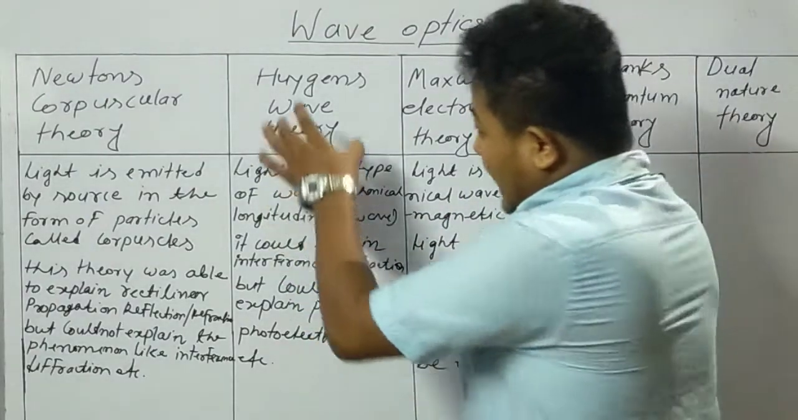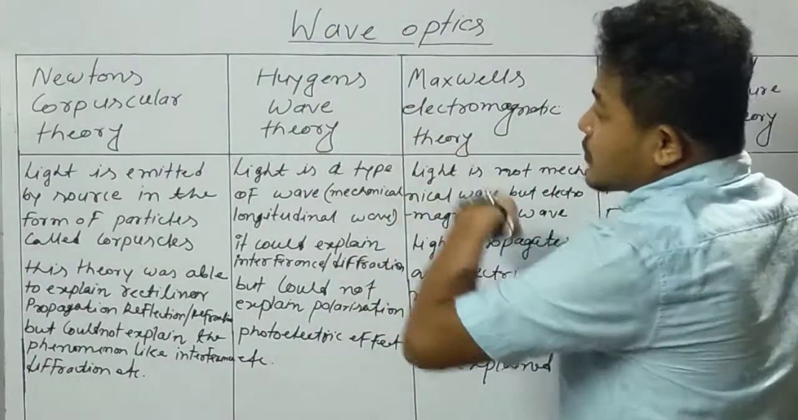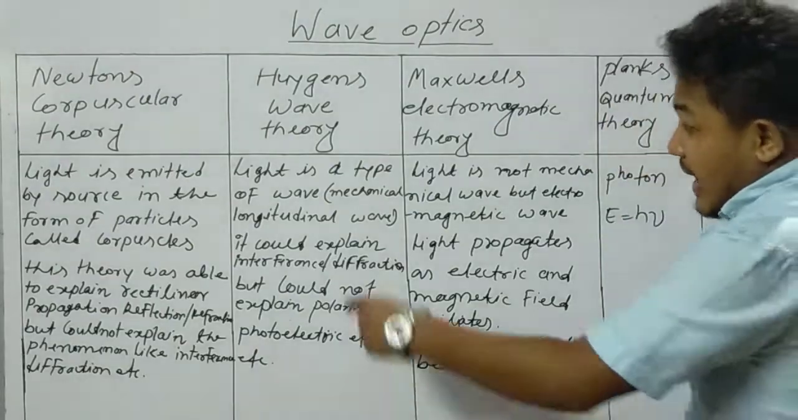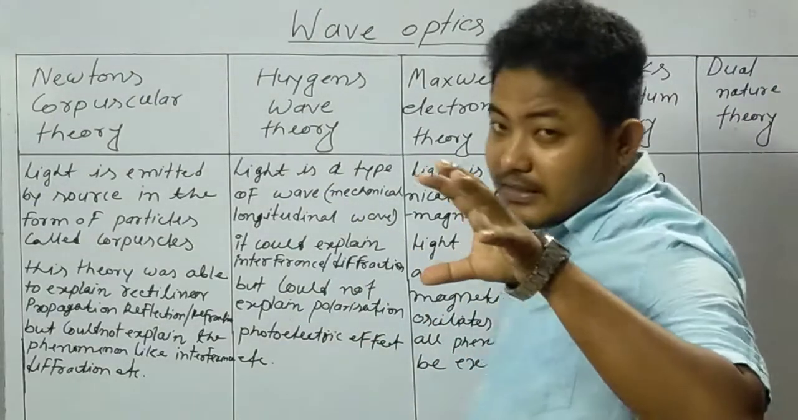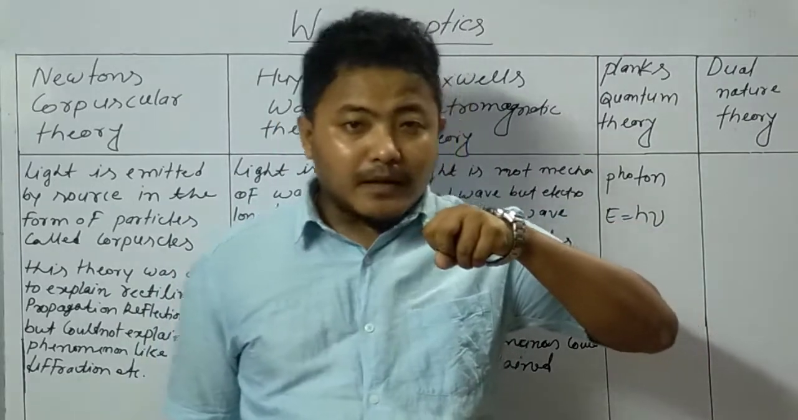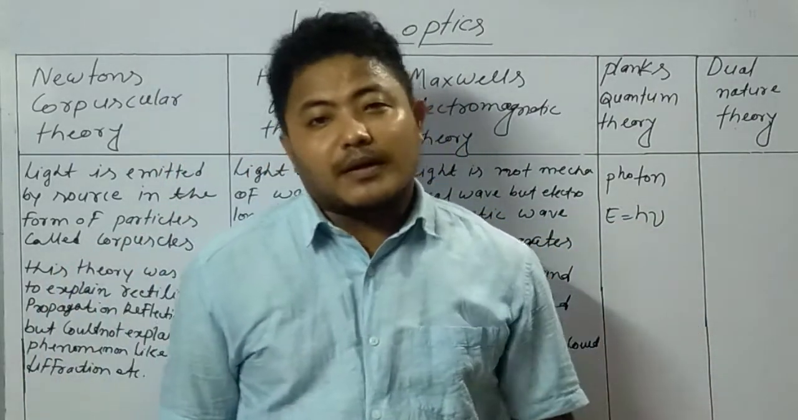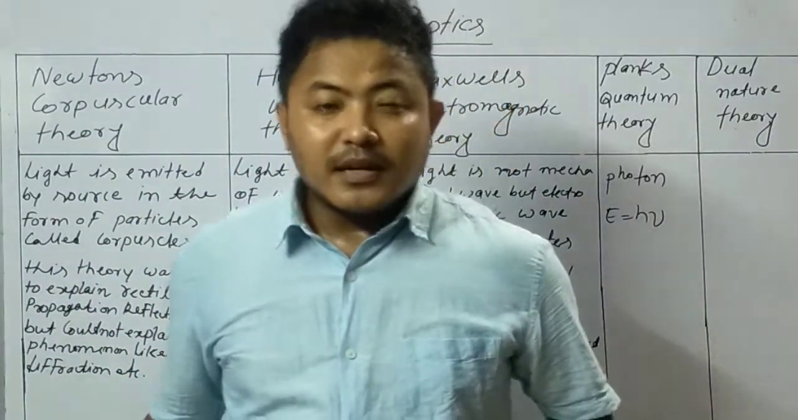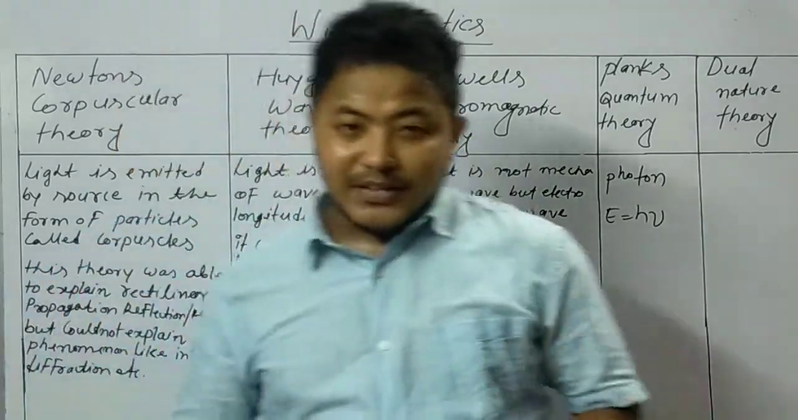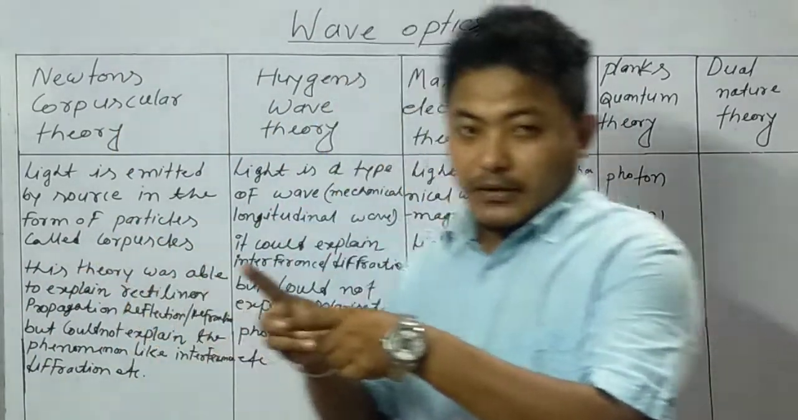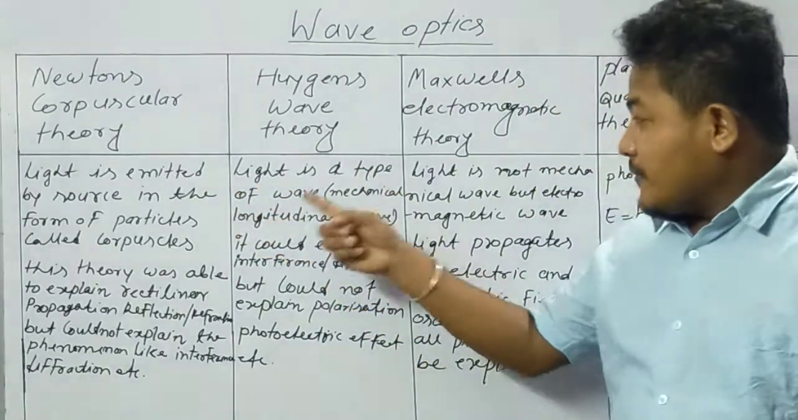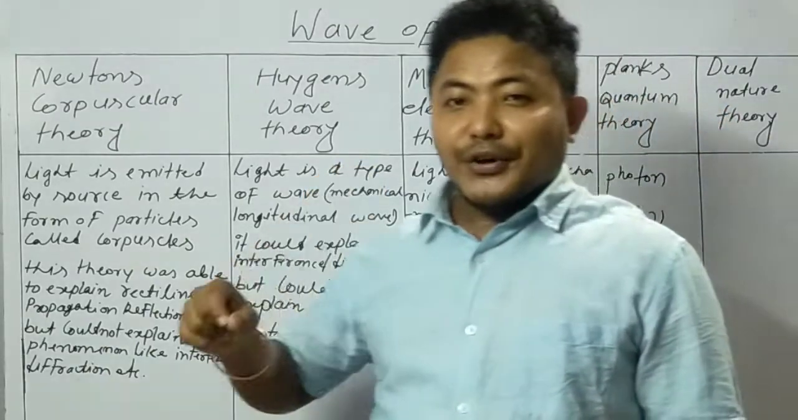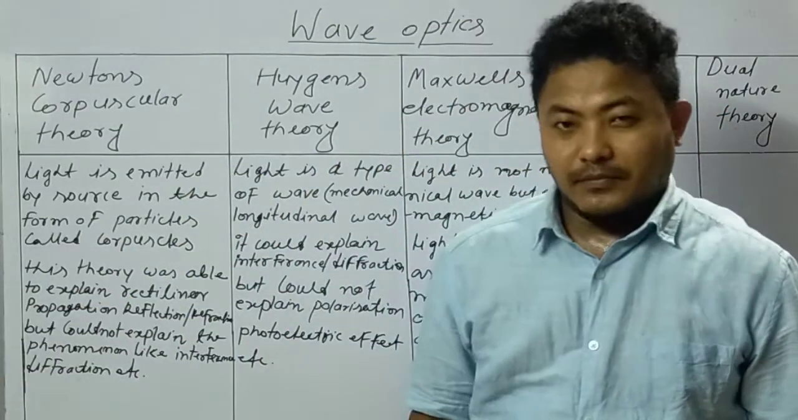But what was Huygens's wave theory, and what did Huygens tell? Huygens told that light is not emitted by a source in the form of particles. Hence, light is a type of wave. Very interesting. That means light travels in the form of waves. I have written clearly, light is a type of wave, but not only a wave, it is a mechanical longitudinal wave. Again, interesting.